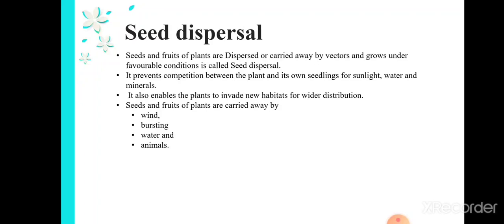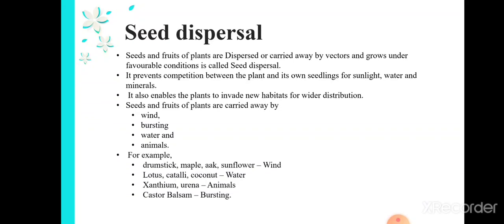Seeds and fruits of plants are carried away by these vectors: wind, bursting, water and animals. Some seeds will be carried by the wind and some by water. The plants which are near the water surface will have seeds carried by the water, some will be carried by animals and some by means of bursting. For example, the seeds of drumstick, maple, oak and sunflower will be carried by the wind. In lotus, cattail and coconut, the seeds will be carried by the water.